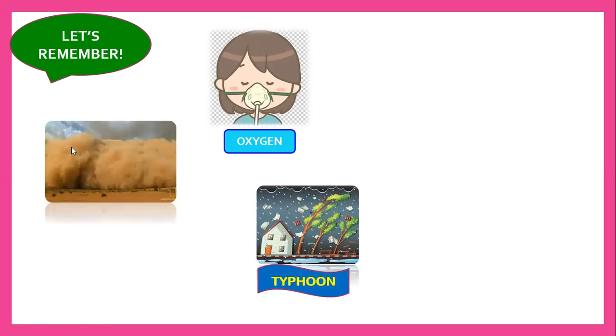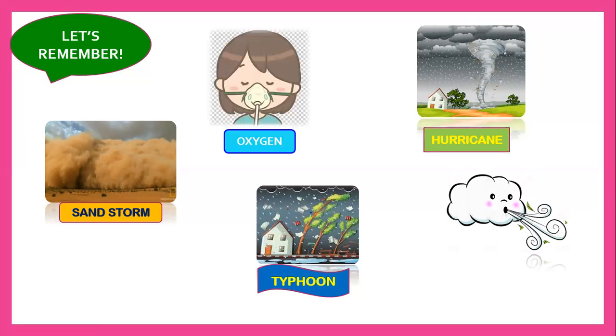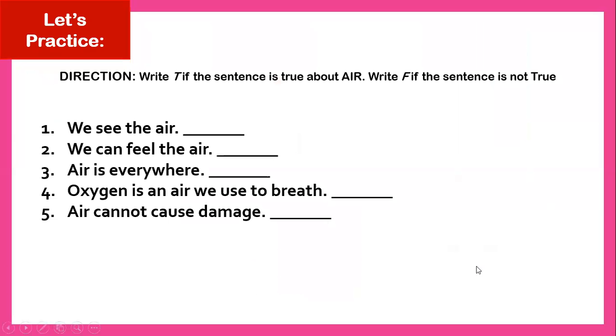Next one. Yes, this one. It's a type of storm. But what type of storm is it? It's a sandstorm. All right. And the last one, it is a hurricane. It's very dangerous. All right. And the last one, this is a wind. All right. So again, class, oxygen, typhoon, sandstorm, hurricane, and wind. Now let's practice more.